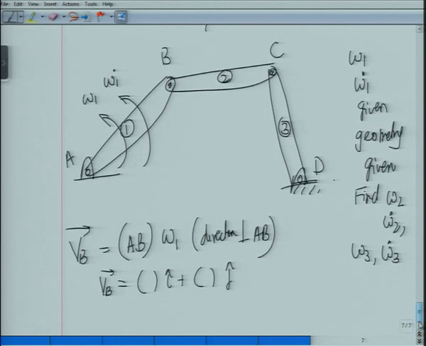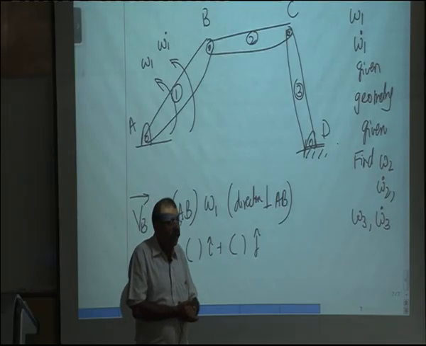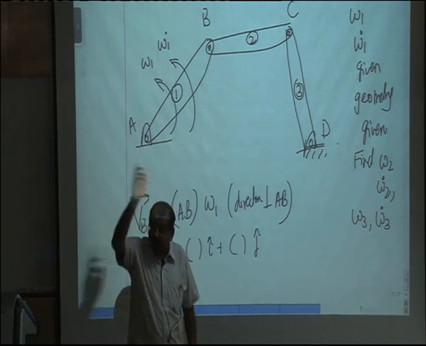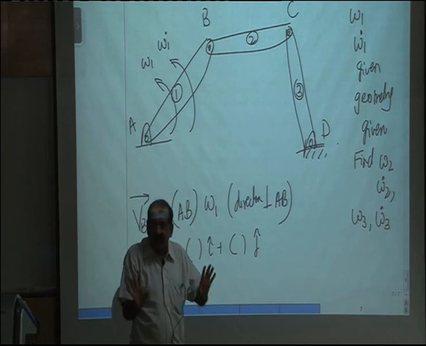Okay. Now we move from here to point C. When I move from B to C, again notionally what I am doing is I am putting myself on body 2, and then I say VC will be equal to what? VB plus BC times omega 2, where omega 2 is now with respect to ground, not from 1.